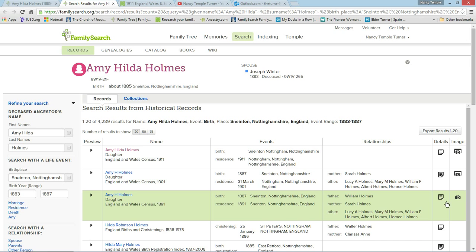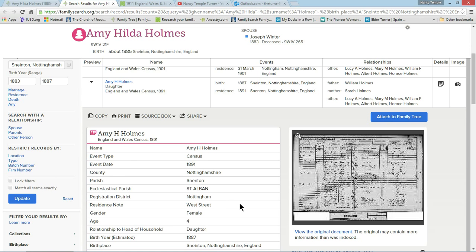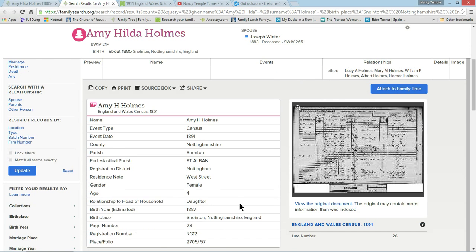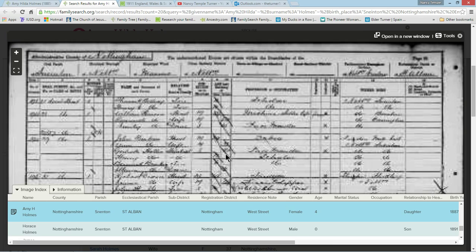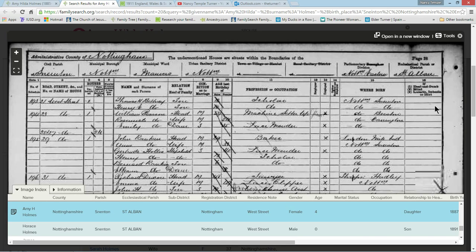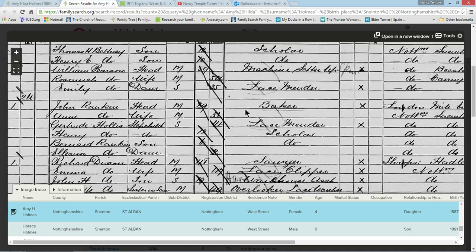I want to look at this one first. I like to kind of go in order, so let's go as far back as we can. And this gives us the index of the record. And let's go take a look at it. They must be at the bottom.